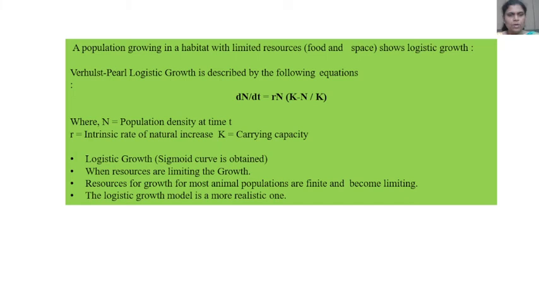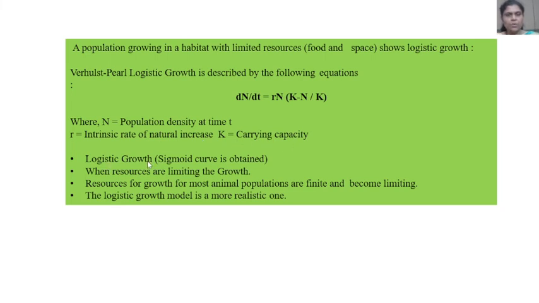Verhulst-Pearl logistic growth is described by the following equation: dN by dt equals rN (K minus N) by K, where N is population density at time t, r is intrinsic rate of natural increase, and K means carrying capacity.